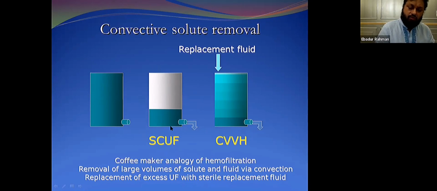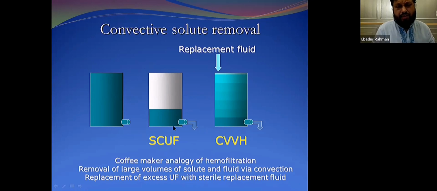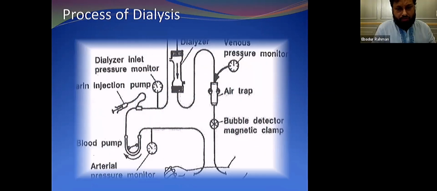SCUF is mainly used by the cardiothoracic people if you have fluid overload. SCUF we rarely use in renal transplant patients, especially those patients who received induction therapy with immunomodulators.